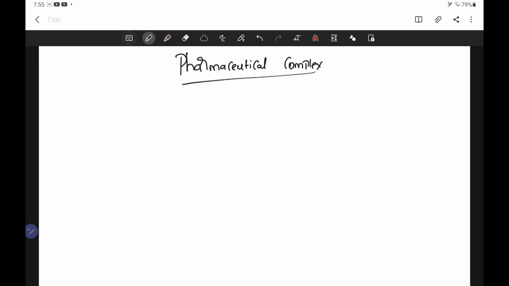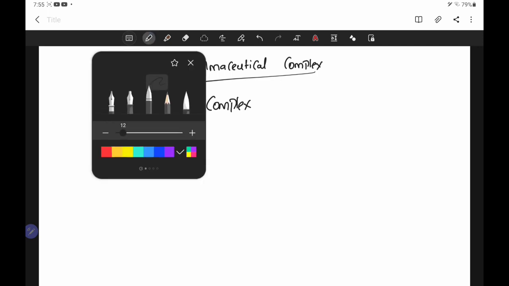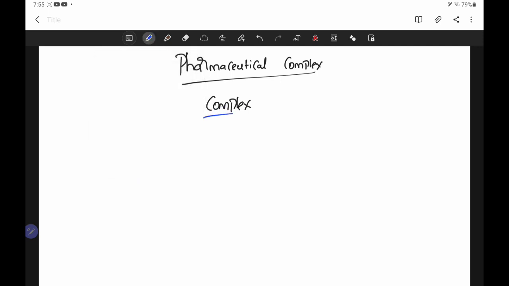Hi, today we are going to learn about pharmaceutical complexes, or simply we can call it a complex. First we try to see what we mean by complex. What does the name complex suggest? The name complex says something which is not simple, or which is not understood simply.